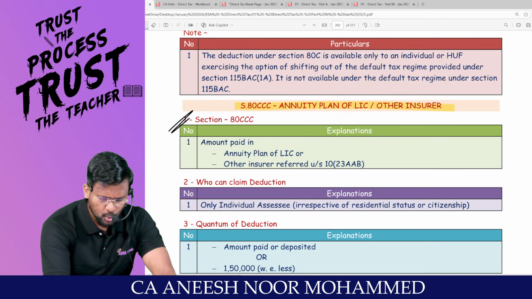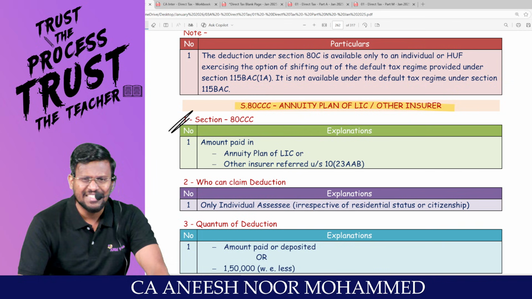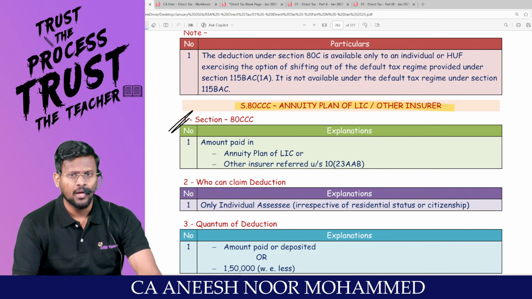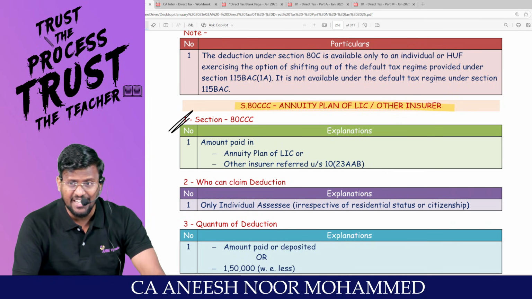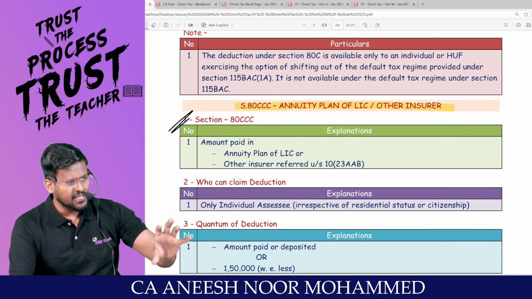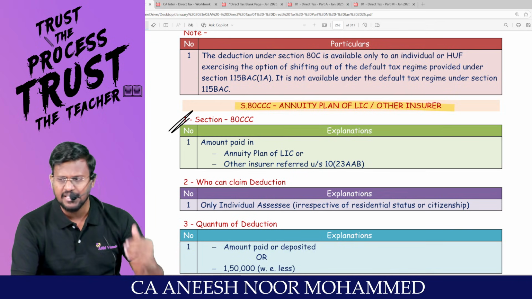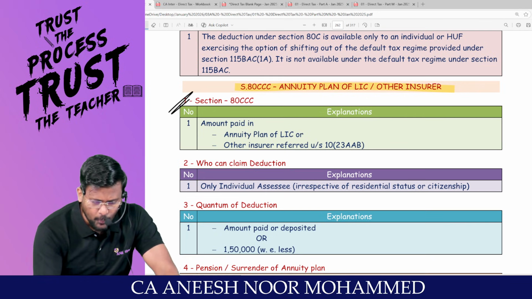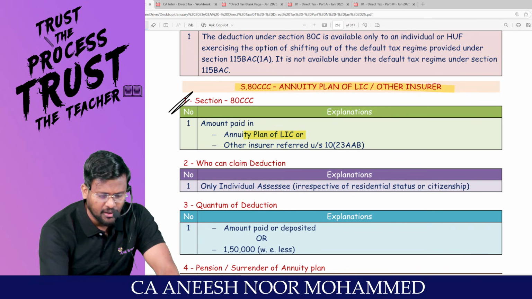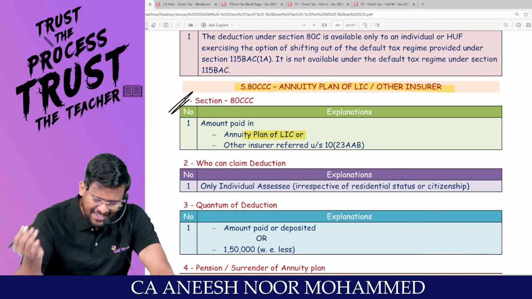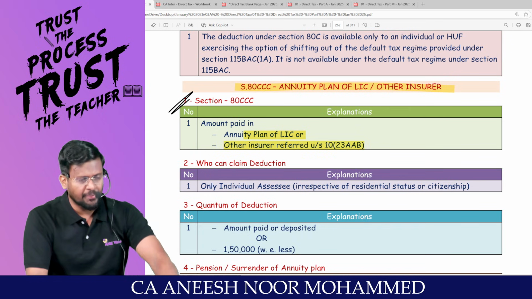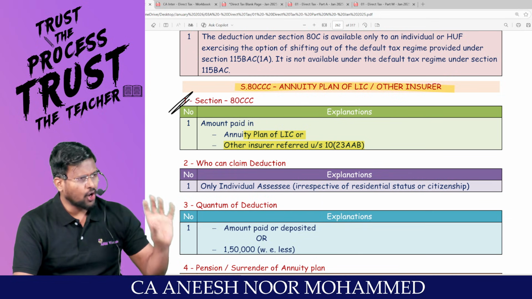So there are two accounts, 80CCC and 80CCD. Technically, both are pension fund accounts only. The only difference is that 80CCC is held by private people and 80CCD is held by the central government. Under 80CCC, the amount paid in an annuity plan of LIC, Life Insurance Corporation, or any other insurance company under section 10(23AAB), that means you are paying some amount to LIC or any other insurance company.